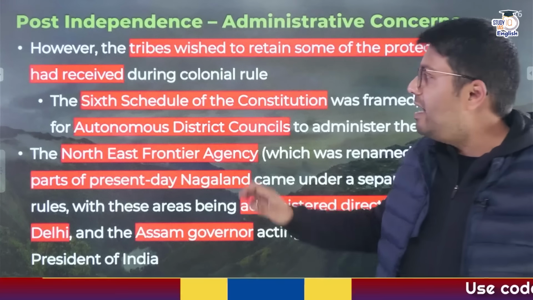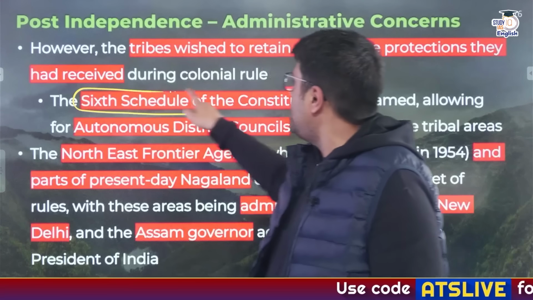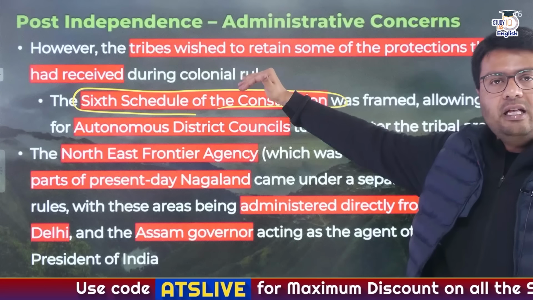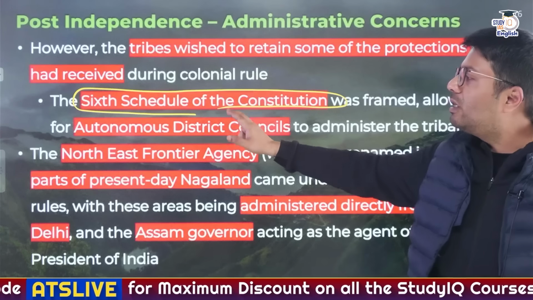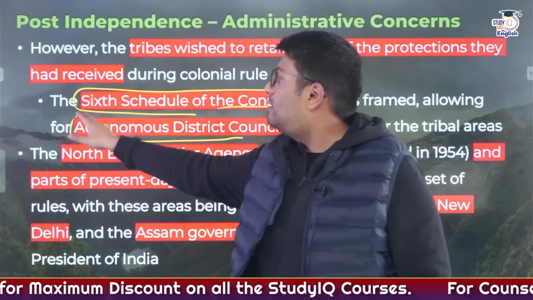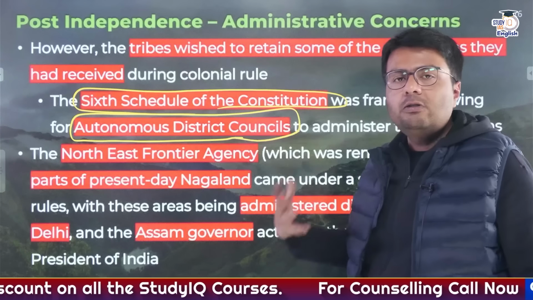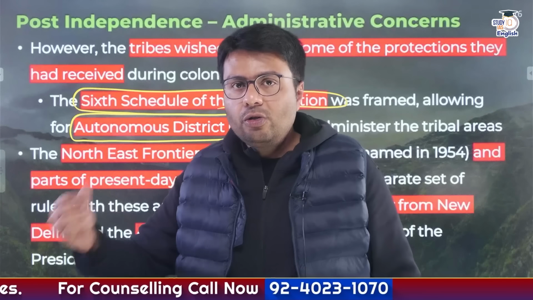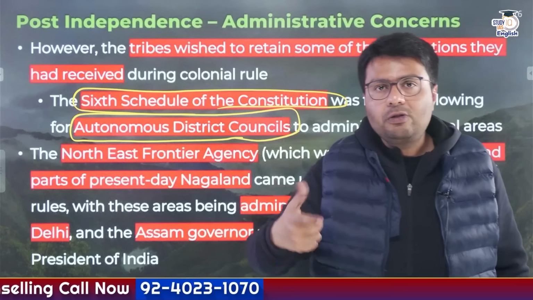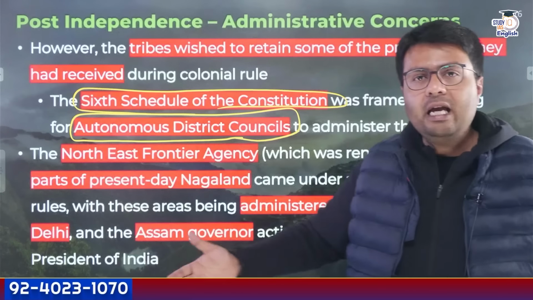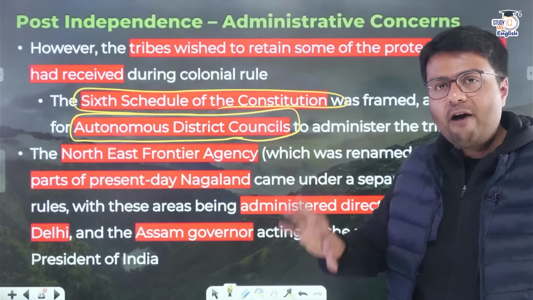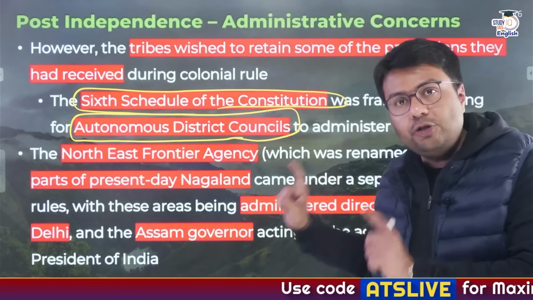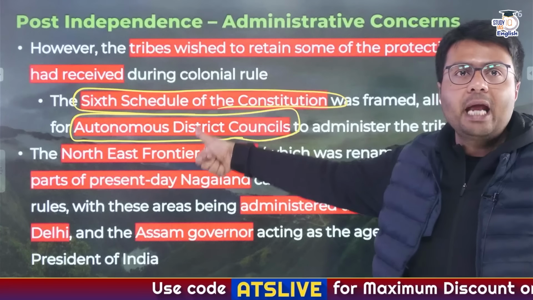They said, why don't we introduce the 6th Schedule in the Constitution of India, which would allow the hill regions in the Northeast to have autonomous district councils, and these autonomous district councils would be ultimately for administration of tribal regions. So this constitutional out of the box thinking enabled the Indian government to have a separate 6th Schedule area within the state of Assam, which ensured that the hill tribes were protected.